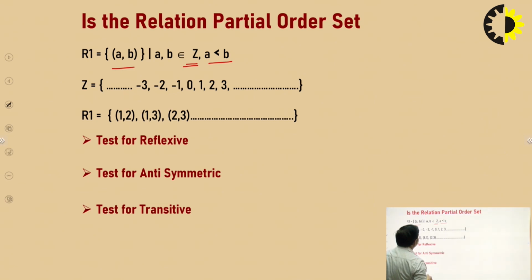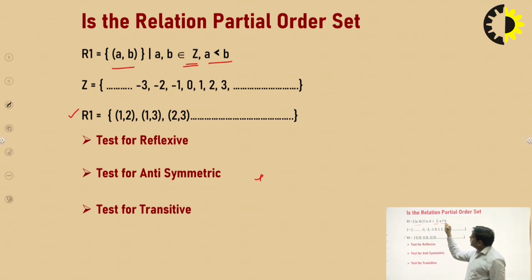First we will find out what the relation is. The relation contains the ordered pairs which hold the condition A is less than B. So first we will write the ordered pairs: 1 is less than 2, 1 is less than 3, 1 is less than 4, 1 is less than 5, and so on. Similarly for 2: 2 is less than 3, 2 is less than 4, 2 is less than 5, 2 is less than 6.